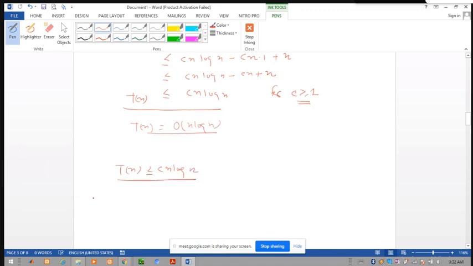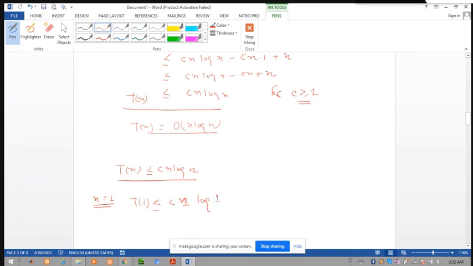Put the value of n equal to 1. For n equal to 1, what is the base case? T of 1 is less than or equal to c of n, n means 1, log of 1.